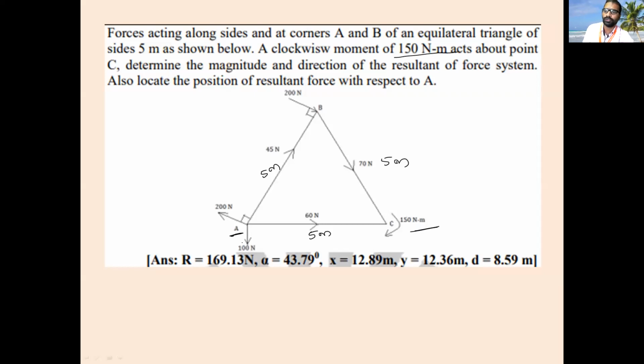Tell me what all you have to find out first. First is the magnitude and direction of the resultant force. Next you have to find its direction alpha. Third, the moment about point A. Fourth, you have to find out the location, that is X, Y. So don't you have to find sigma X, sigma Y? Without sigma X, sigma Y, how will you find out the resultant?